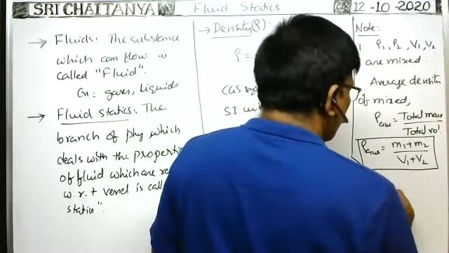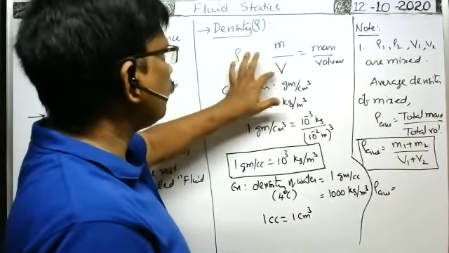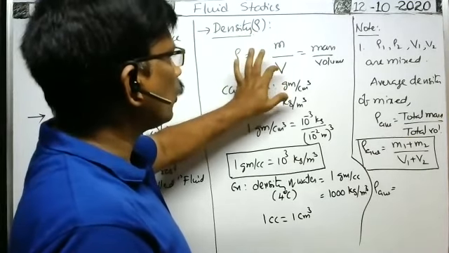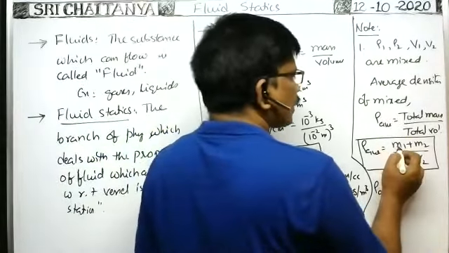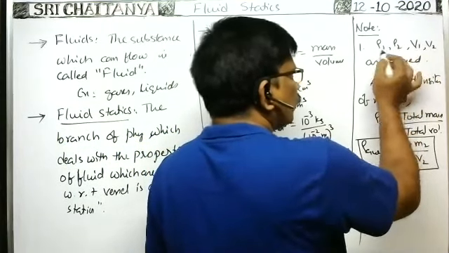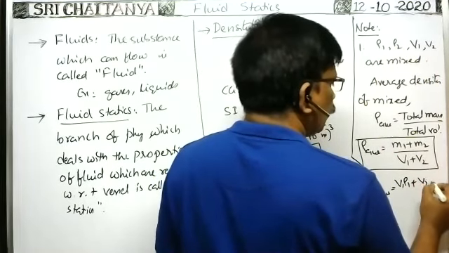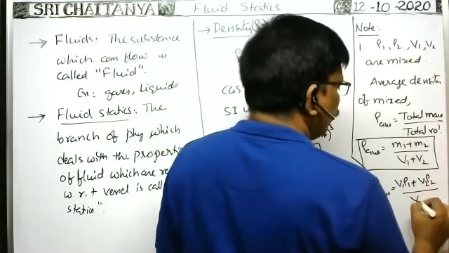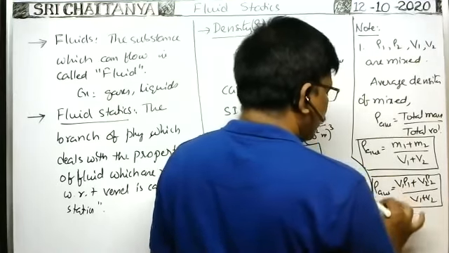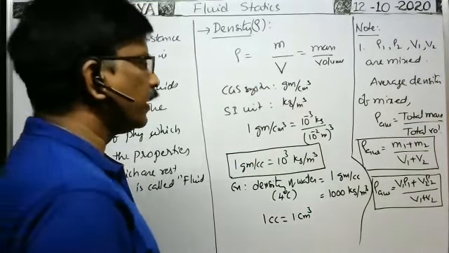So rho average is equal to mass. Mass is equal to volume into density, because density is equal to mass by volume. Here, in case of the first liquid, the mass M1 can be written as volume into density, V1 into ρ1. So V1 ρ1 plus M2, that is V2 ρ2, whole by V1 plus V2. So this is the formula for the average density of the given mixture.